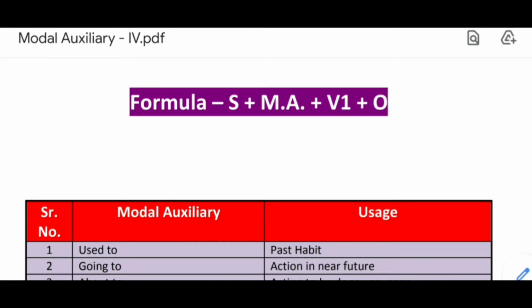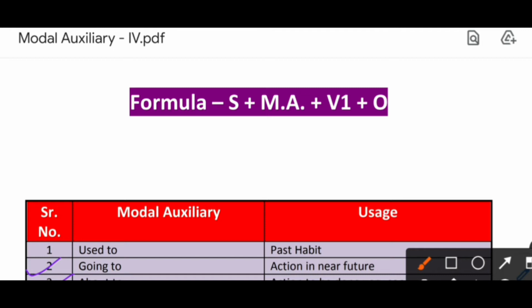Okay, now next is about to. About to is used for an action to be done very soon. Okay, for that we use about to, but you have to remember one thing: before going to and about to, you have to use am, is, are or was, were as per the tense. Okay, so for example, about to, I was about to raise a topic in the meeting. Okay, or you can say I was about to raise that topic in the meeting.